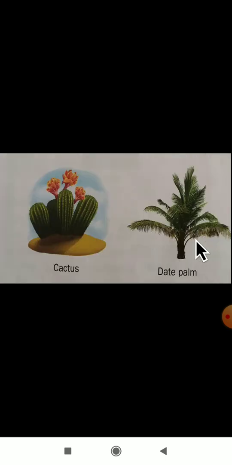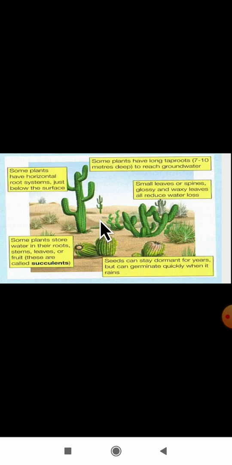Okay, this is about the cactus and the date palm. Here you can observe the cactus. Even this cactus will bear flowers. And this is a date palm. These are examples of desert plants. Which are the desert plants? Cactus and date palm. You can observe the picture of the cactus, dear students. Spines they are having. These are the spines. You can see these are examples of cactus here.